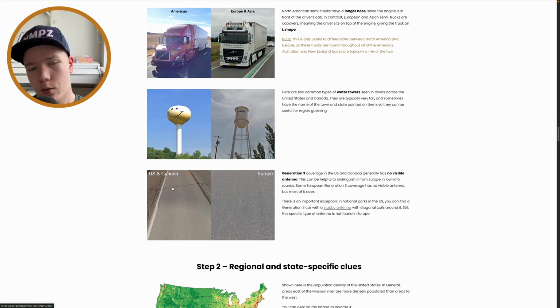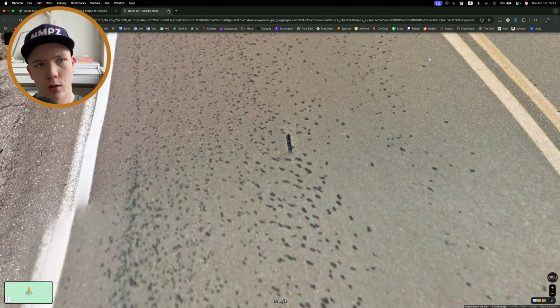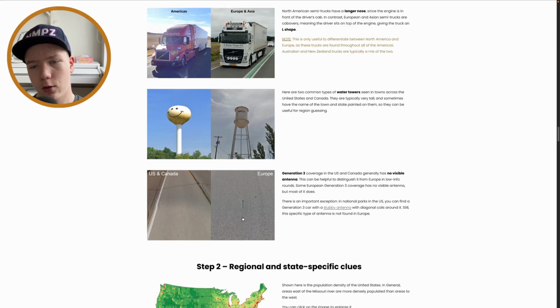US and Canada, Europe, yeah, they really won't have any antenna. Here sometimes they do have this stubby antenna in national parks that look like this. But yeah, in Europe you will really commonly see the antenna. Sometimes it's gonna be blurred, and then you will see maybe this is Gen 3 obviously, but in Gen 4 you can sometimes obviously again see the antenna in Europe, pretty much never in the US or Canada.